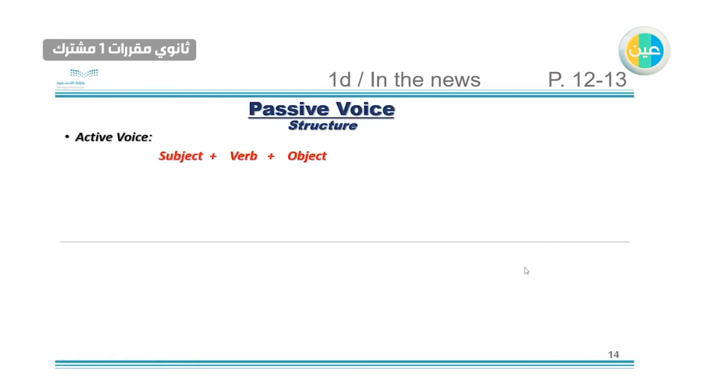The structure. We have the active voice, which is the regular sentence. It consists of subject, verb, and object. The passive voice consists of subject plus be, based on whether the sentence is in the present or the past, and we will take two examples, and then the main verb in past participle. So we have present, past, and the third part, past participle, plus the agent. The agent is the subject in the active voice.